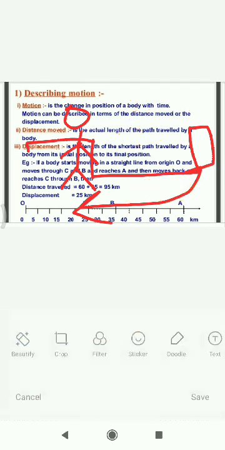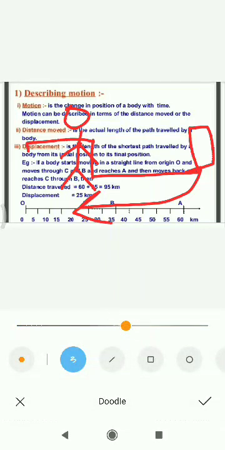But your displacement will be 0 because you go and then come back to the same position. So there is no change in the location between the starting point and the ending point. That makes distance different from displacement.